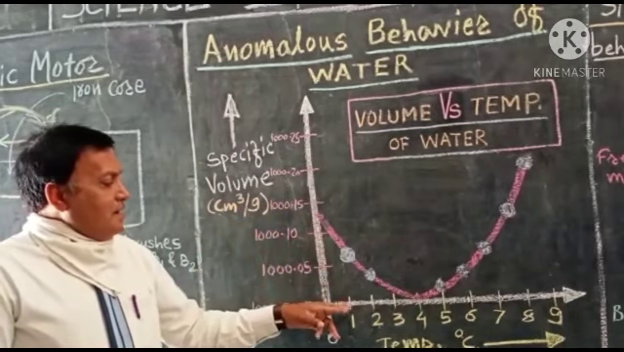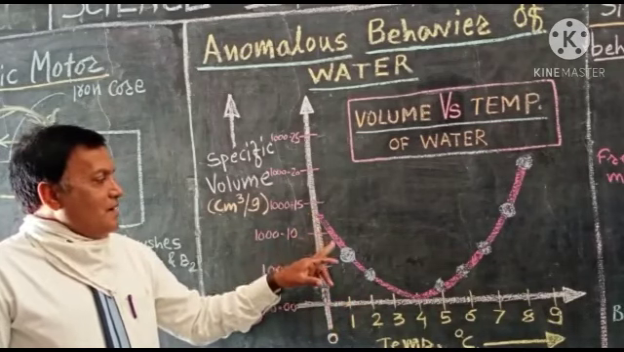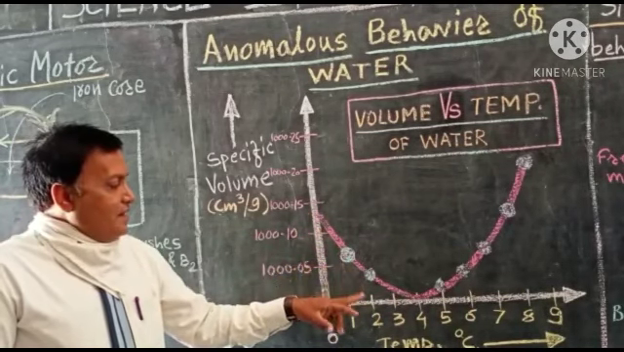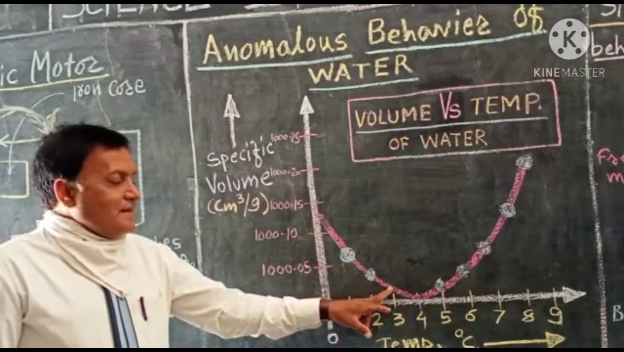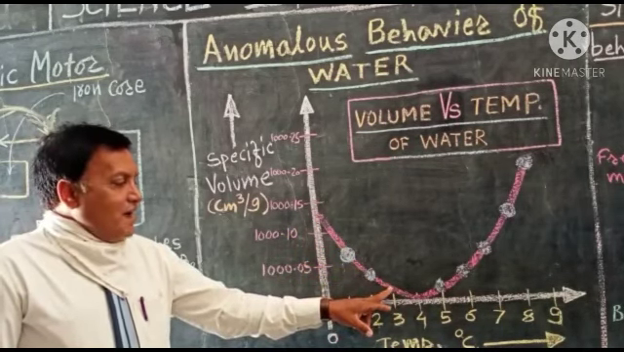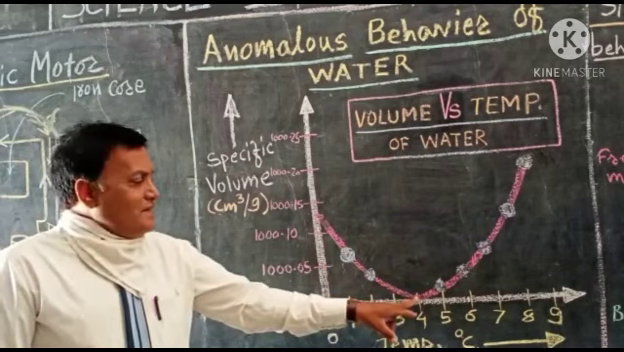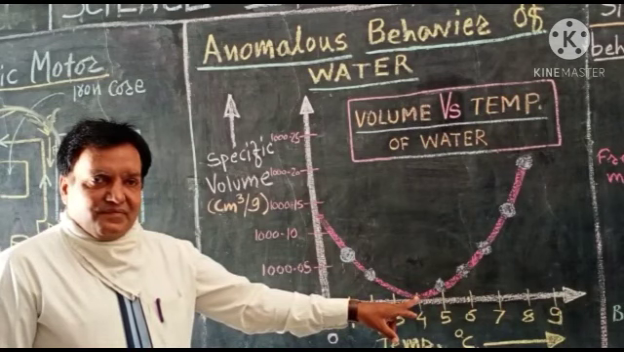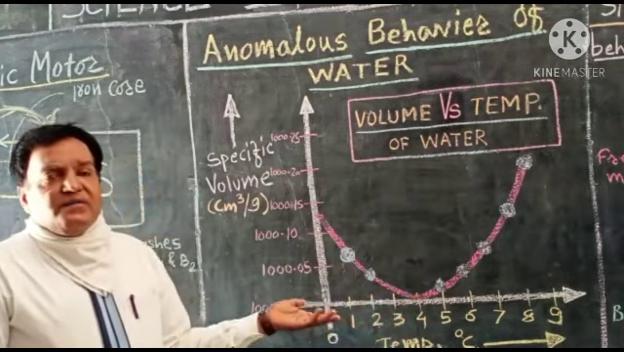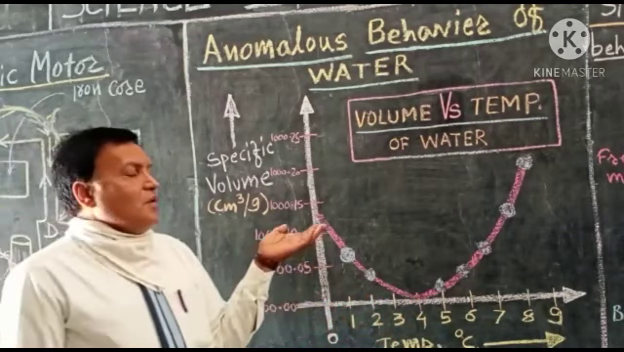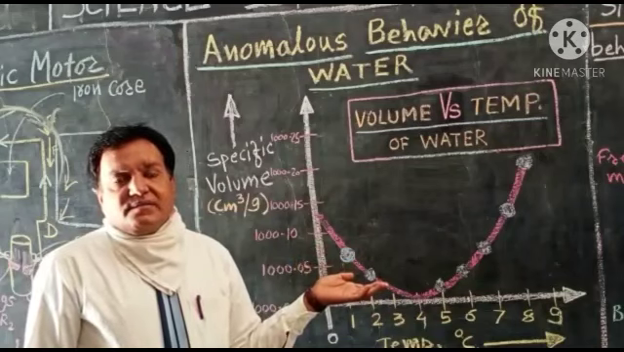When the temperature reaches 1 degree Celsius, the volume decreases. Then again at 2 degree Celsius, volume decreases. Again at 3 degree Celsius, volume decreases. And at 4 degree Celsius, the volume is least. Means when the water is heated from 0 degree to 4 degree Celsius, its volume decreases.